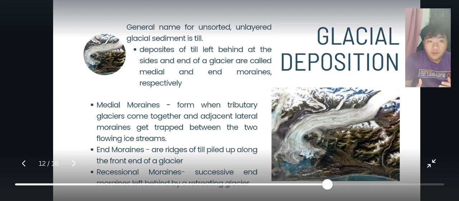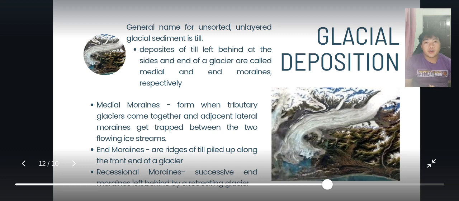These come from tributary glaciers which come together, and the adjacent lateral moraines get trapped between the flowing ice streams. Now let's talk about the end moraines.